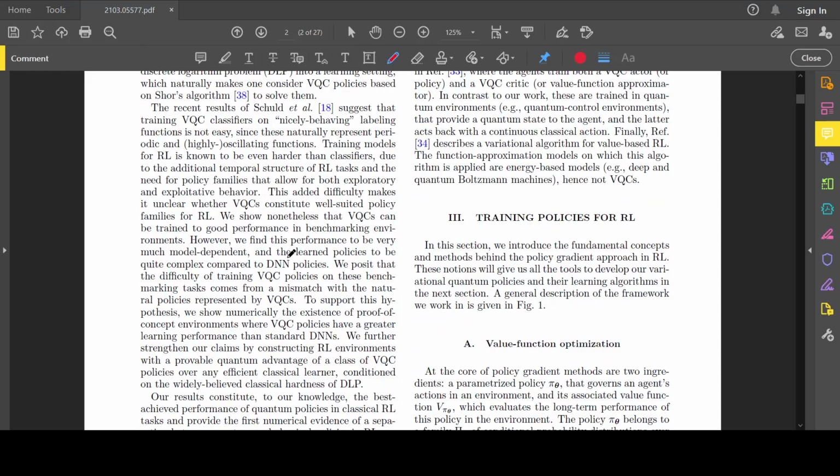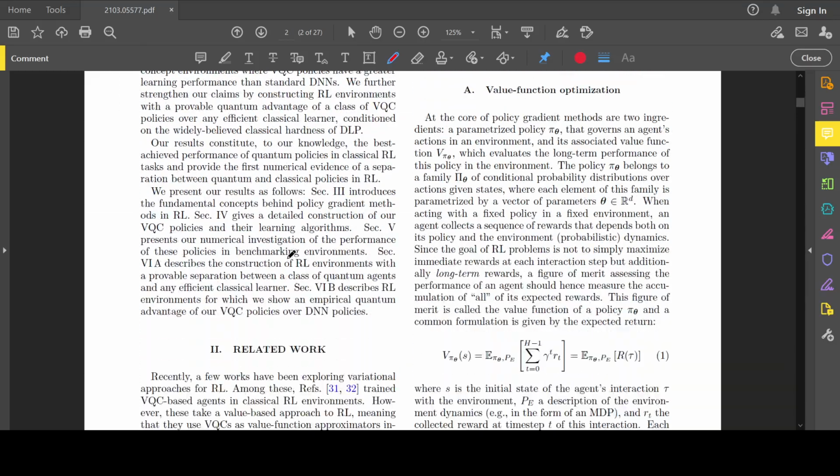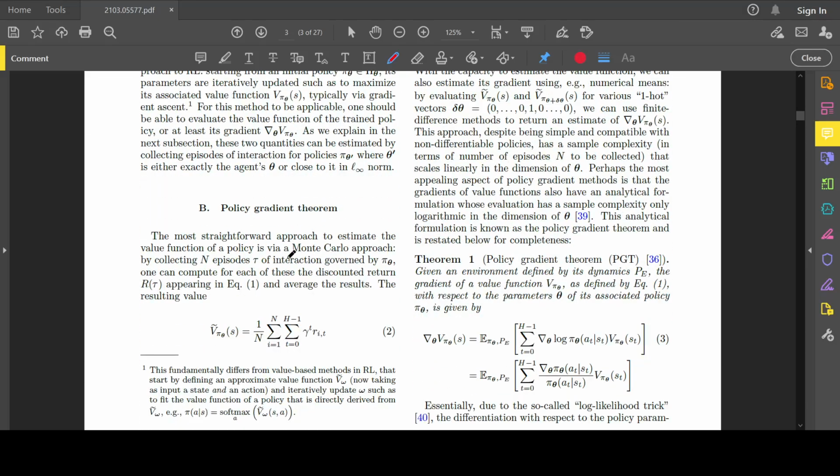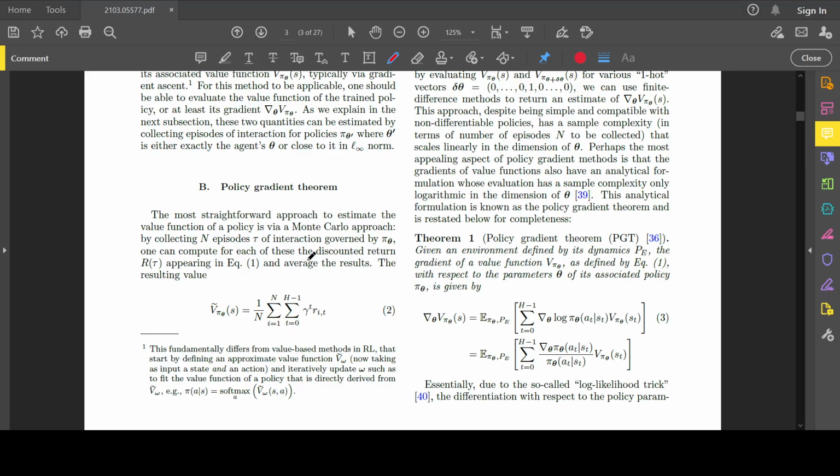So we can skip the introduction, yada, yada, yada. We all are interested in this work. We all assume some knowledge, right, of reinforcement learning. If you don't know, well, the value is just the sum of discounted rewards. And you can take the gradient of this. That's just the optimization.